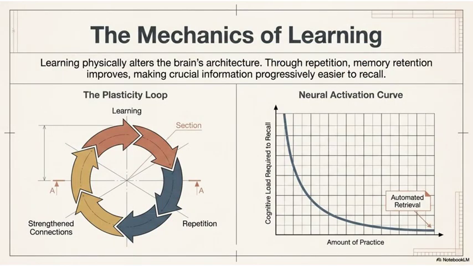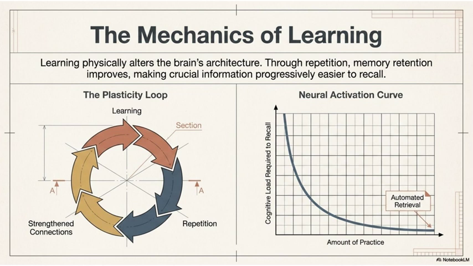6. The mechanics of learning. Learning physically reshapes the brain's architecture. This is the plasticity loop. As we repeat something, our neural connections strengthen, cognitive load decreases, and recall becomes automatic. In short, practice doesn't just help us remember, it rewires us.